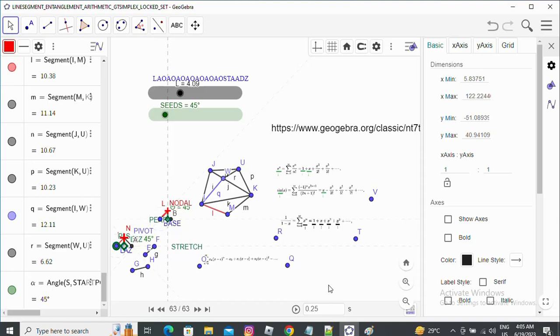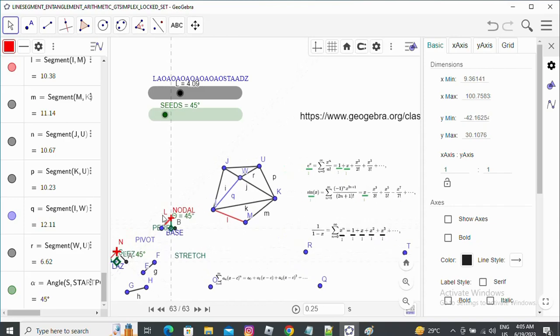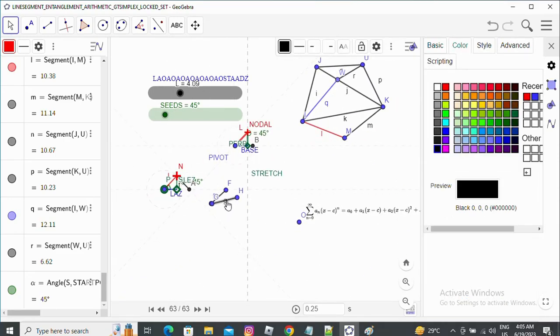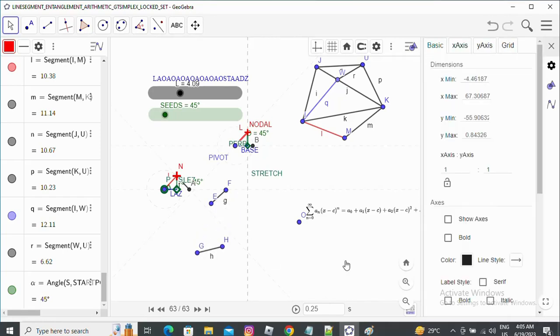But in geometrifying trigonometry, division of line segments is defined as: the numerator is a line segment which is the output line segment, and the denominator is the input line segment, and these two line segments are placed one with another like this to form a triangle. So ultimately the triangle is also a Gtsimplex. When we divide one Gtsimplex with another Gtsimplex, we get another Gtsimplex, that is a triangle.